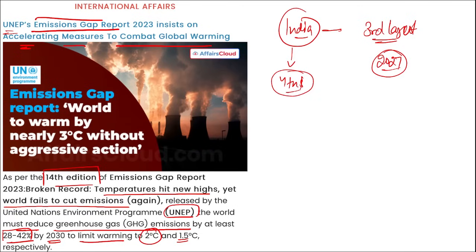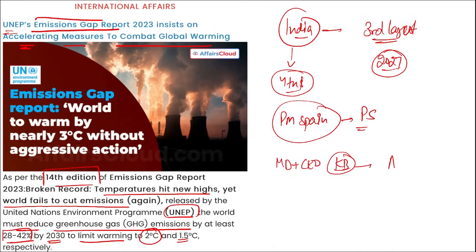Apart from this, who has been re-elected as the Prime Minister of Spain? Pedro Sanchez, right? Then who has been appointed as MD and Chief Executive Officer of Kotak Bank? Ashok Vaswani. Then who has been appointed as the interim CEO of OpenAI? There have been multiple changes, but now remember, Sam Altman has been reinstated to the position of CEO of OpenAI. Correct? But still there is a tussle going on. In future we will see what the final outcome will be.